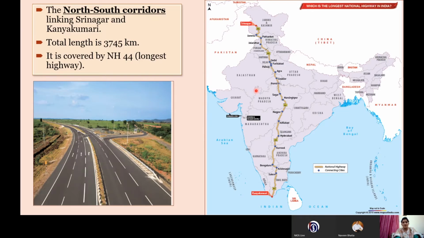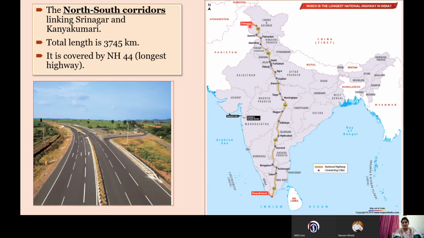Next, we have the North-South corridor. It links Srinagar to Kanyakumari. You can see that from north to south, almost all the states are connected by this highway. It is also the longest national highway, covered by National Highway number 44. The total length is 3,745 kilometers.